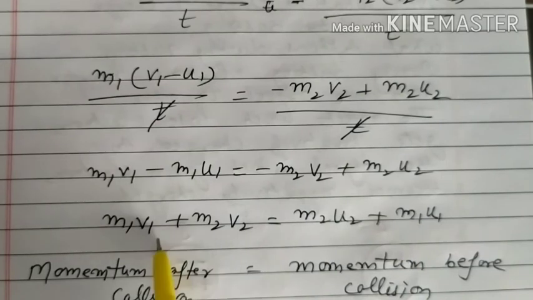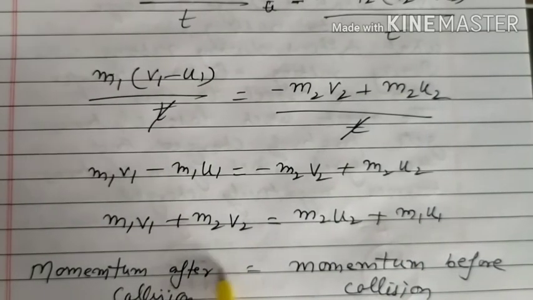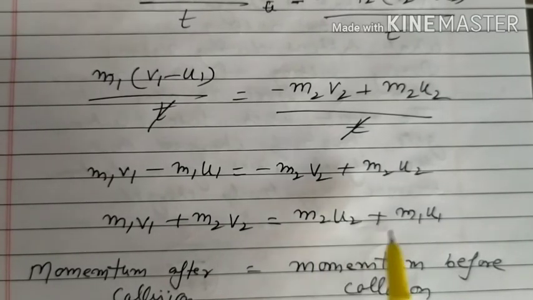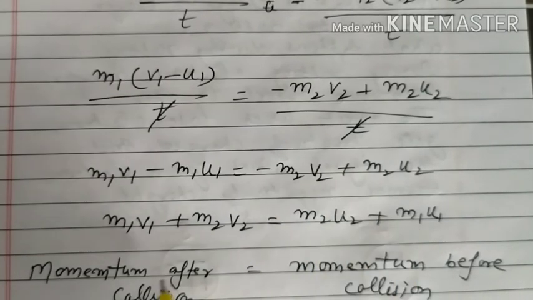Here v1 and v2 are the final velocities, so m1 v1 is the final momentum of object 1 and m2 v2 the final momentum of object 2, which is equal to the initial momentum of object 2 plus the initial momentum of object 1. Momentum after collision is equal to momentum before collision, hence proved, momentum is conserved.